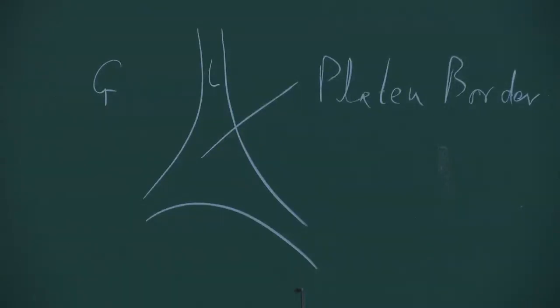Now, you can imagine Plateau borders are the edges of films which are shared. If this is a film, this is another film, they meet together, this is the edge they are sharing, a third film also has to be there. So, these three films, 1, 2 and the third which is extending towards you, share this edge which is the Plateau border, and 4 and only 4 Plateau borders meet together and they do so at the tetrahedral angle, which is about 109 degrees roughly. Okay, so this is the second law.